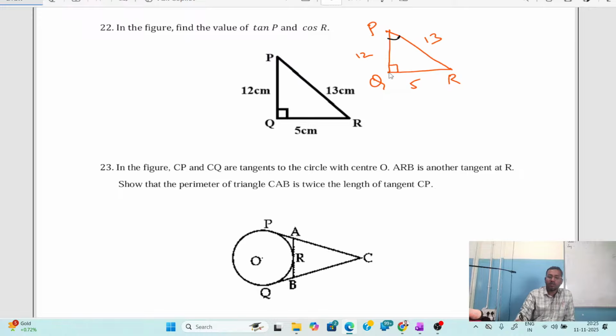As I said, in front of 90 degree, you can see hypotenuse side. In front of acute angle, you can see opposite side. And then the remaining side is called adjacent side. Clear? Now, according to this figure, we can say that tan P can be written as opposite by adjacent.